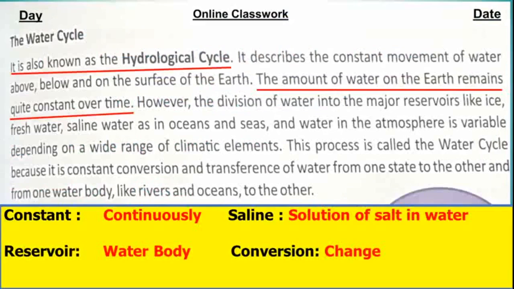I hope, dear students, that you have opened page number 73 of your geography books and you have prepared your pages. You have written down day, date, and online class book. So let's start our today's lesson. The water cycle. It is also known as the hydrological cycle. Please underline this line. It's called hydrological cycle because hydra also means water. It describes the constant movement of water above, below, and on the surface of earth.